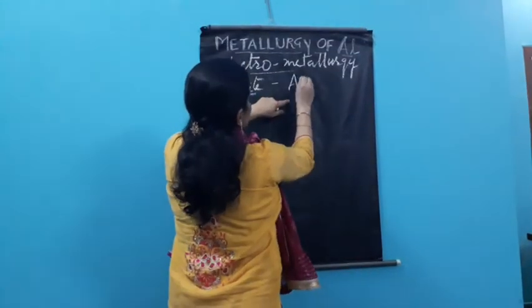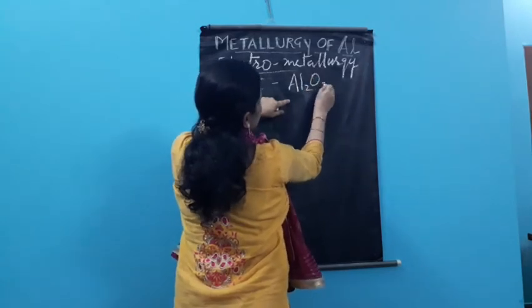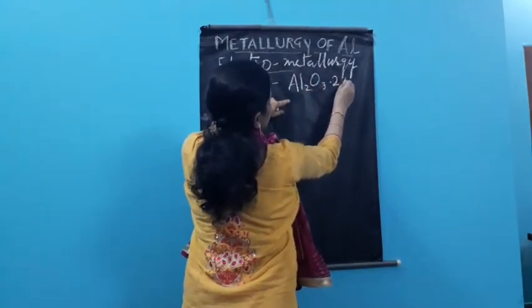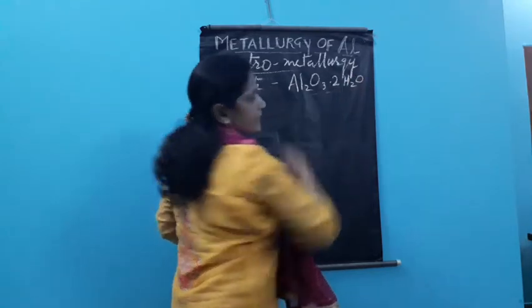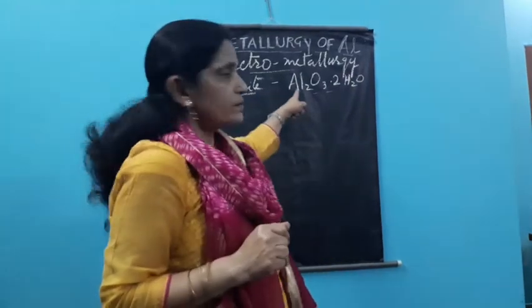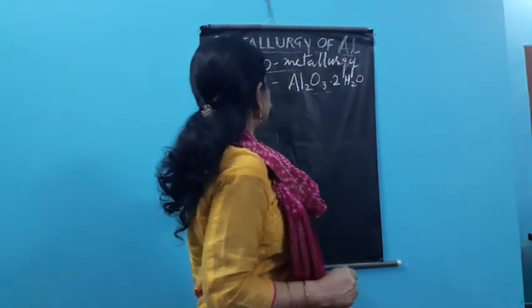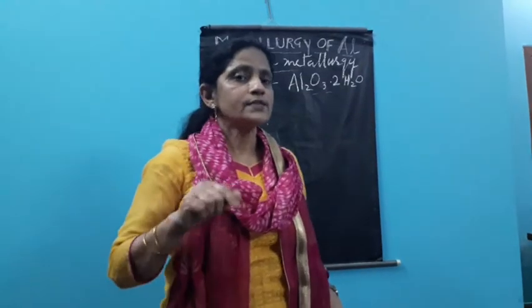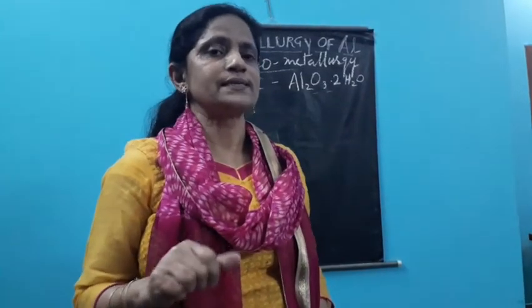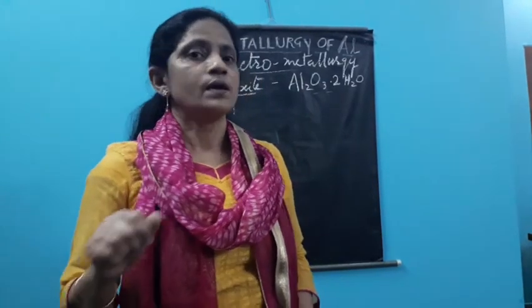Yes, the bauxite's formula is Al2O3·2H2O. This bauxite is collected from the earth's crust, and of course it has earthen impurities in it.